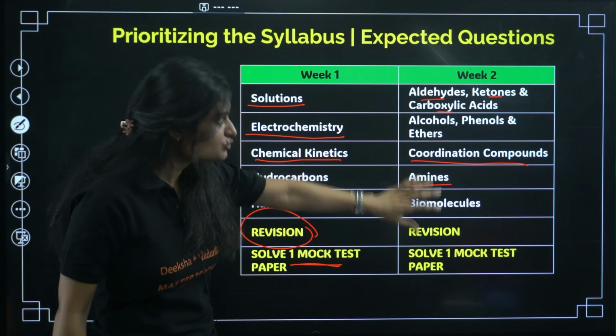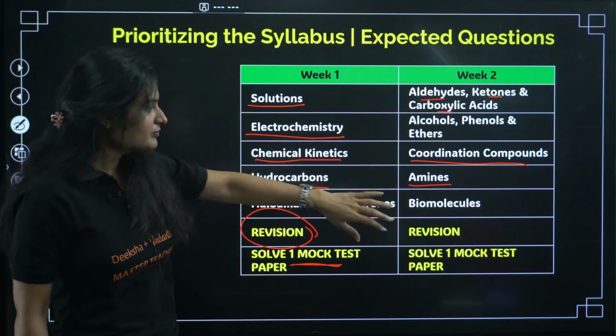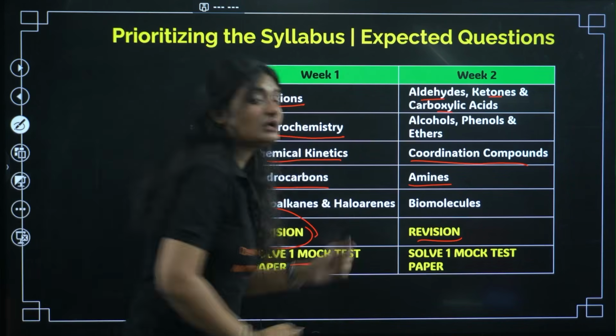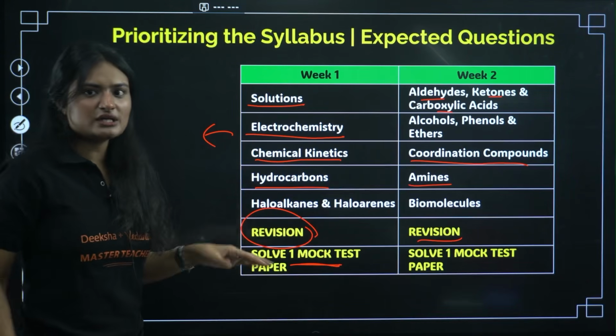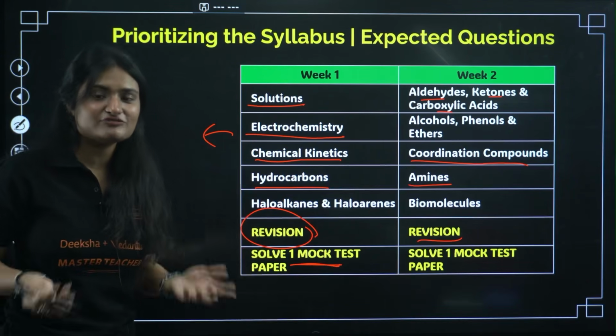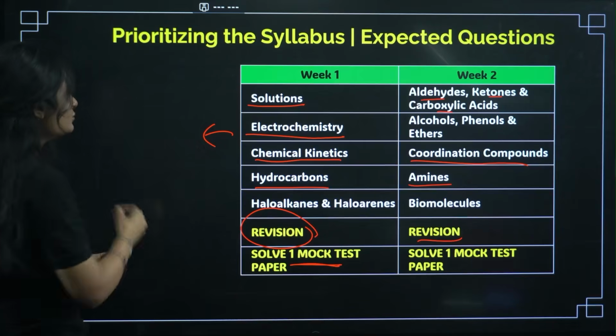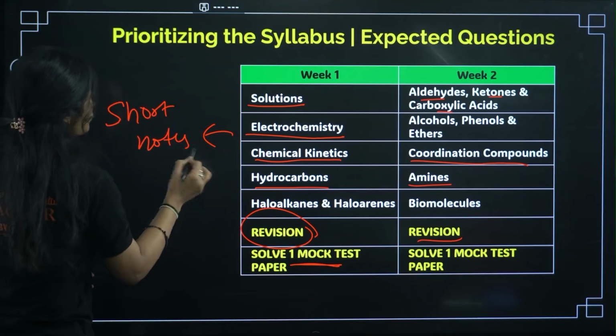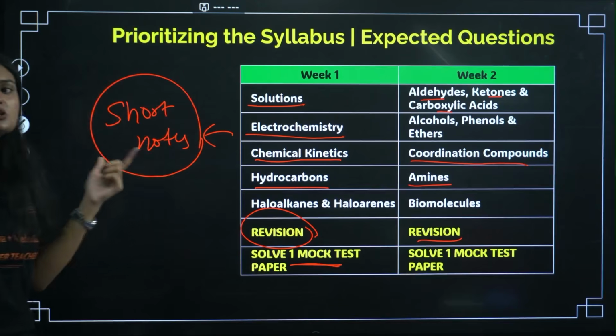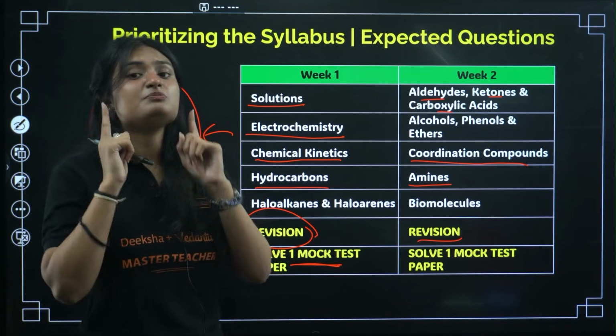Again, in week 2, finish these chapters, and then, my dear students, do revision. One more thing, how will you revise them? You won't be reading the chapters from beginning to end from your book now. Now is not the time, right? We are doing a 30-day strategy. So what you will do is make short notes. You will already have studied it, you will make short notes, and then you will revise using those short notes, and you will solve the PYQs.